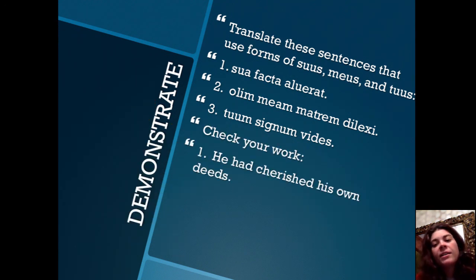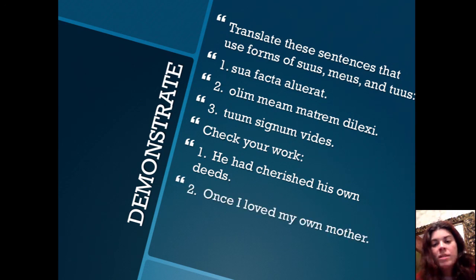Number 1, sua facta aluerat. He had cherished his own deeds. So here, sua, although it ends in a, so you might think her own, it's only ending in a because it's agreeing with facta. Number 2, olim meam matrem dilexi. Once I loved my own mother. So here, meam is the reflexive version for dilexi because I am the subject, so my own mother. Of course, in English, you would also say I loved my mother, which is perfectly fine as well.